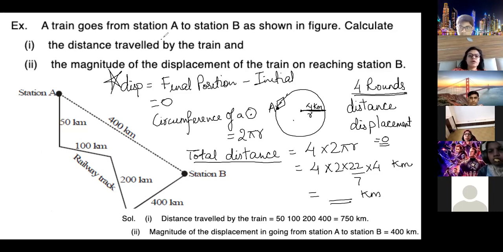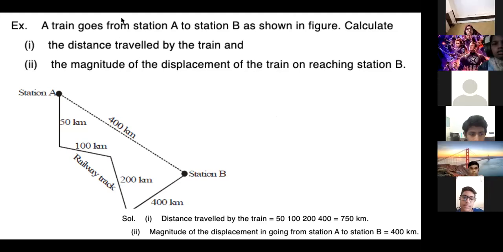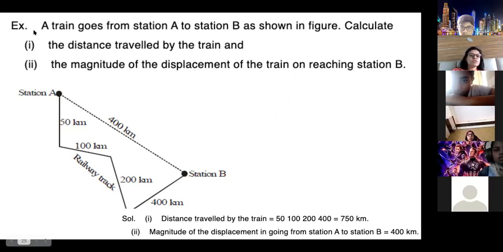I'm getting no reaction from Yusuf, so please reply. Ma'am, can you repeat the question? Which question are you asking? Who is asking? Yusuf? The question is there on the board.